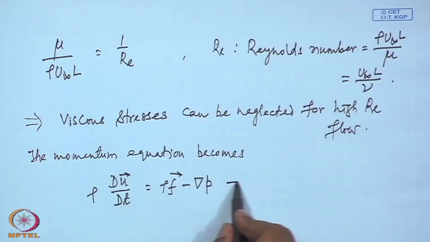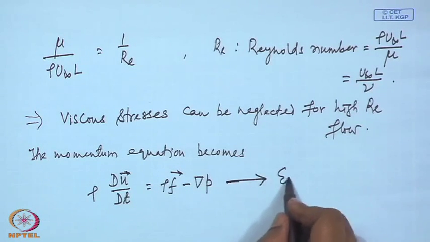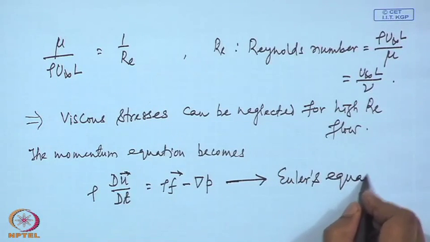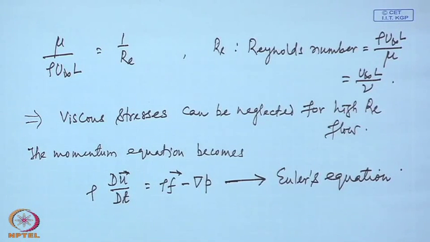This is the governing equation, or the momentum conservation equation, for inviscid flow, and this equation is named Euler's equation. So the inviscid form of the Navier-Stokes equation is called the Euler's equation. When the viscous terms are dropped from the Navier-Stokes equation, the resulting equation is called the Euler's equation.